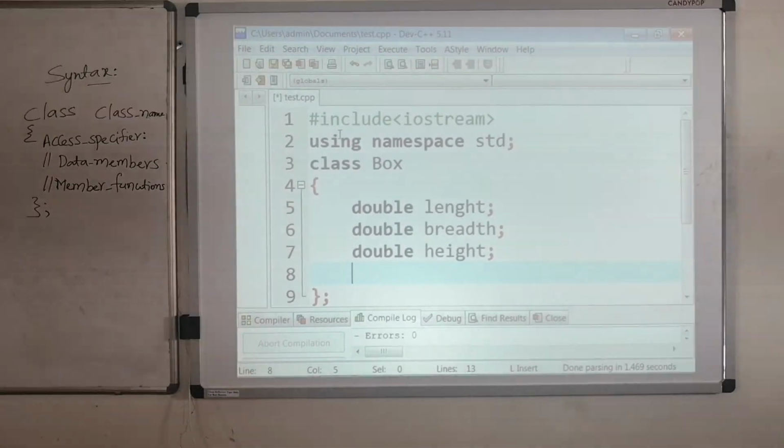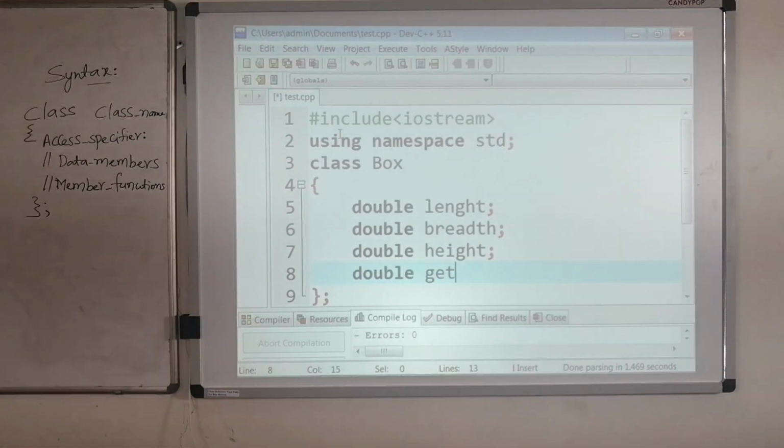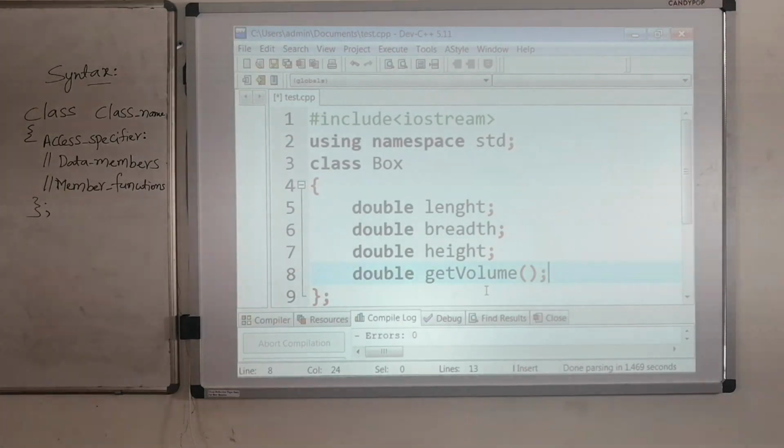Then I am taking the member function. My member function is going to return a double value, so this is the return type of my member function, and my member function name is getVolume. This member function is not taking any parameters. It is only returning a double type of value.